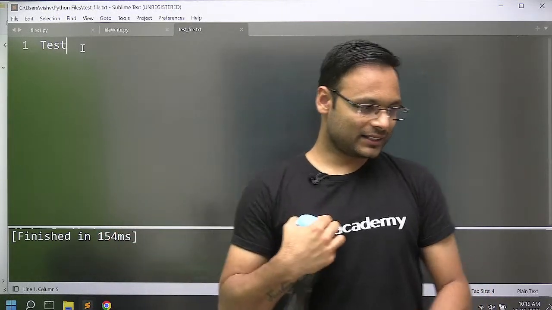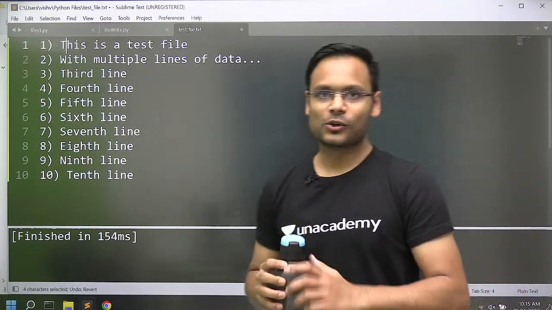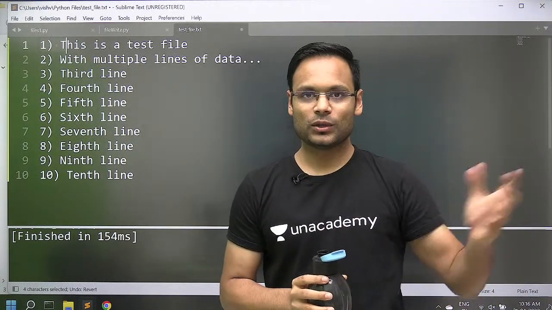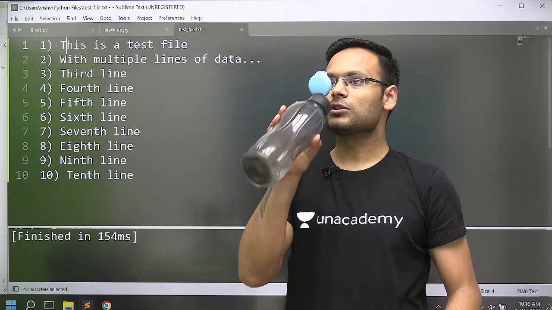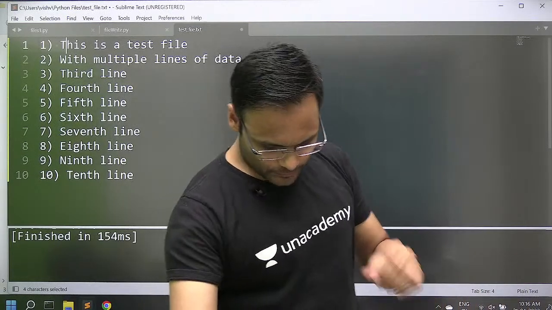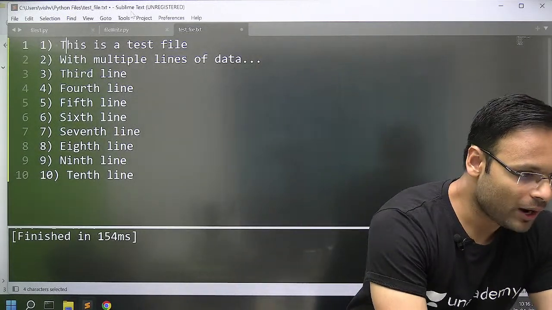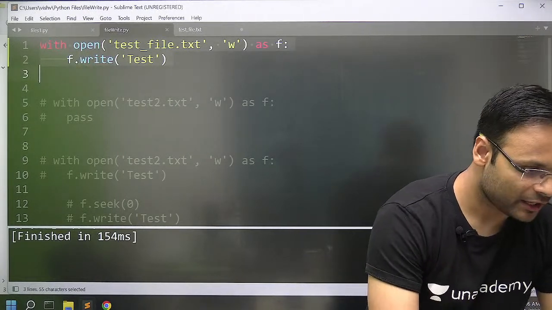We cannot recover it now. Why? Just because you have overwritten it. With Control Z it might be possible from the file editor, but from Python it was not possible. So if you are using f.write, please be cautious and careful.